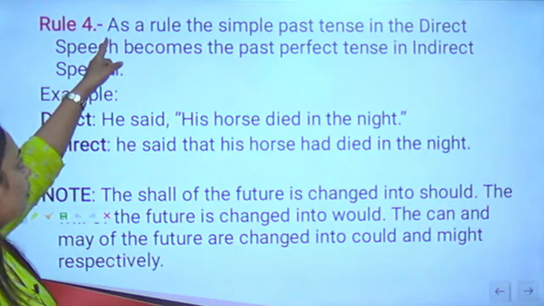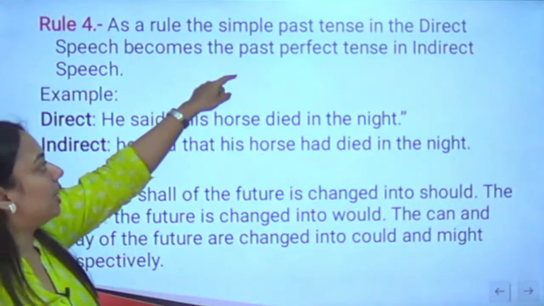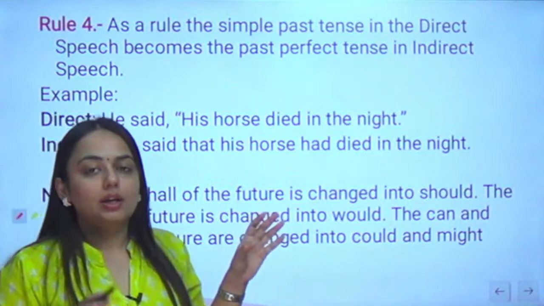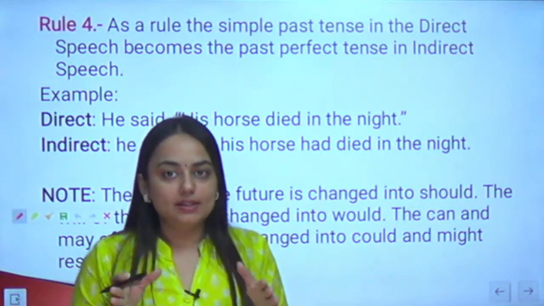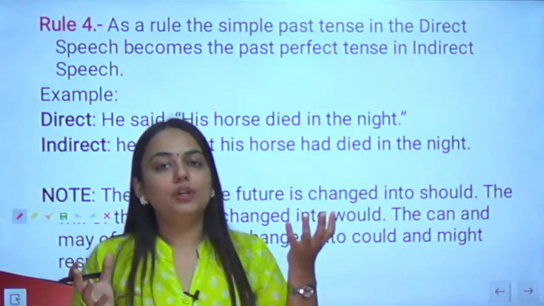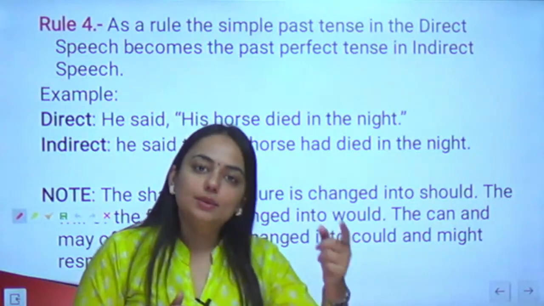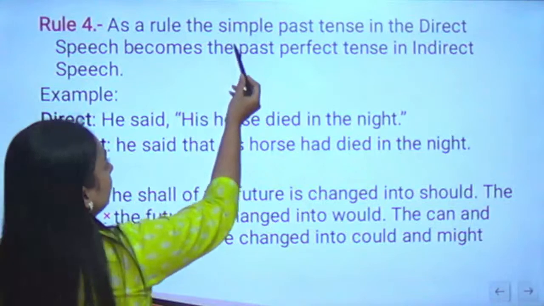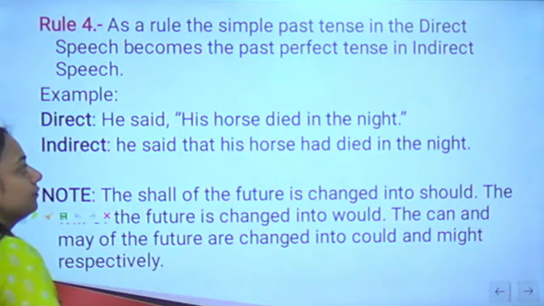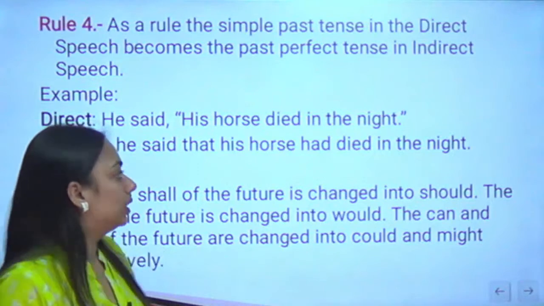Rule number 4: as a rule, the simple past tense in the direct speech becomes the past perfect tense in the indirect speech. So what did we do in this one? We changed the present perfect tense into the past perfect. So we are changing all the presents into the past. But what if we get a sentence in the direct speech which is in the simple past tense? Simple past tense will change into past perfect tense, which means we will be using the helping verb had instead of the second form of the verb.